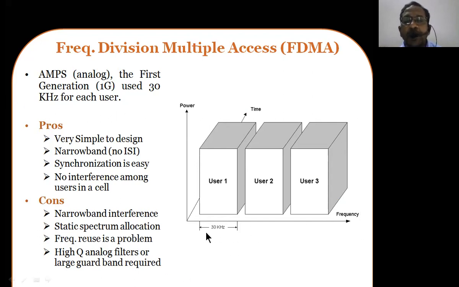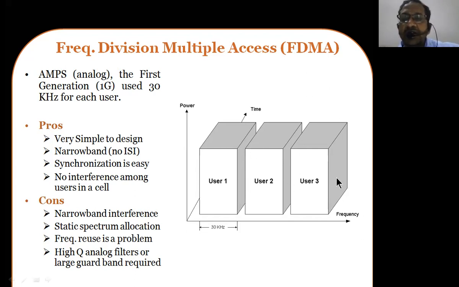Here, user 1 occupies 30 kilohertz, user 2 occupies 30 kilohertz, and user 3 occupies 30 kilohertz. In between user 1, user 2 and user 3, some guard bands are left free, just to avoid interference between the two users. On the y-axis, it is the radiated or received power. This is the utilization of the time period. Every user uses a fixed amount of time, that means all users use the same amount of time, so the time period is the same for all the users.